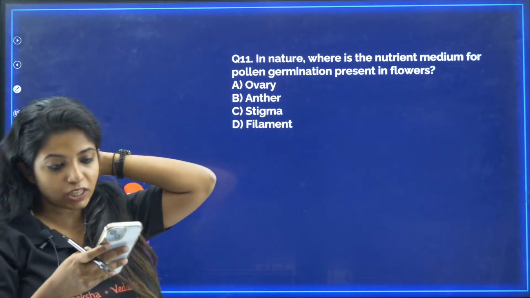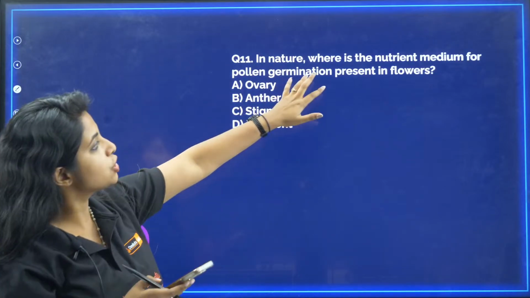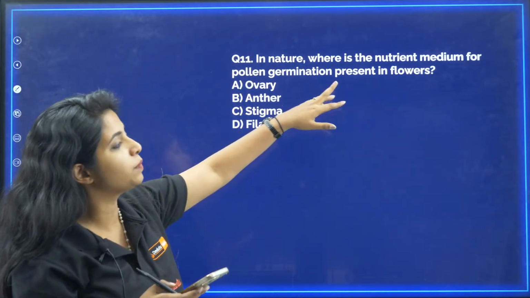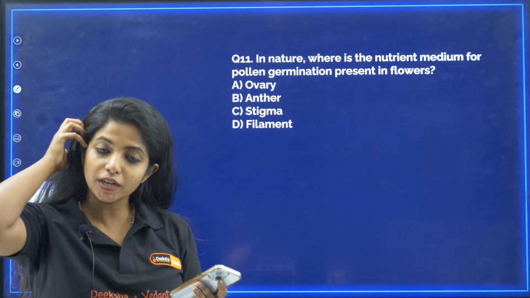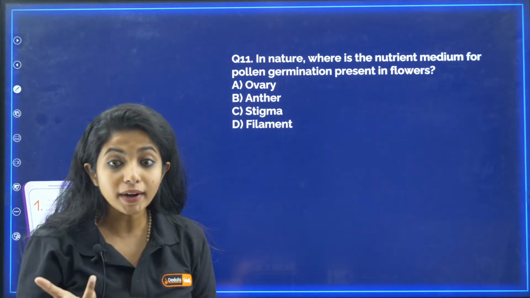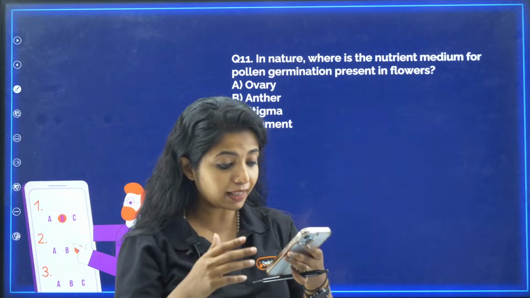Now going ahead with the next question, 11th question. Try it out. In nature, where is the nutrient medium for pollen germination present in flowers? So in nature, we do not go and add sucrose, right? In nature, the pollen germinates by itself. So what is that thing that provides nutrient medium? Can you tell the answer for that?